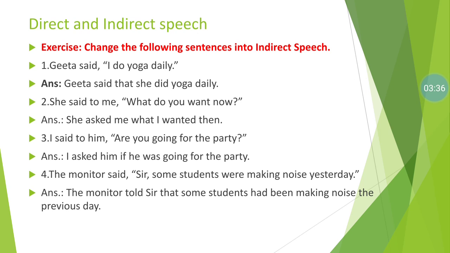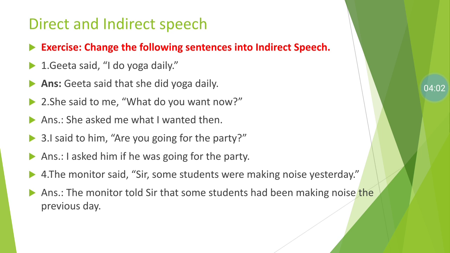The monitor said, "Sir, some students were making noise yesterday." In this sentence, an assertive type of sentence is used in reported speech, and the monitor said, means monitor told the sir or monitor told the teacher, joining conjunction that, some students were making noise.